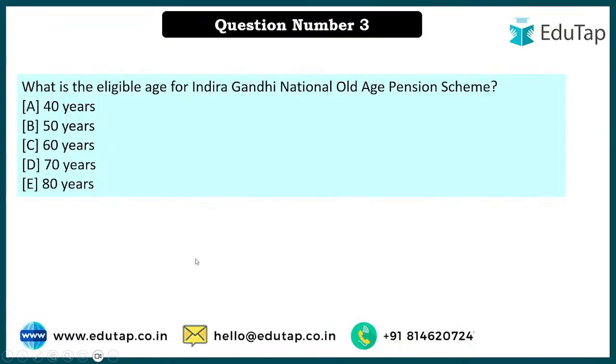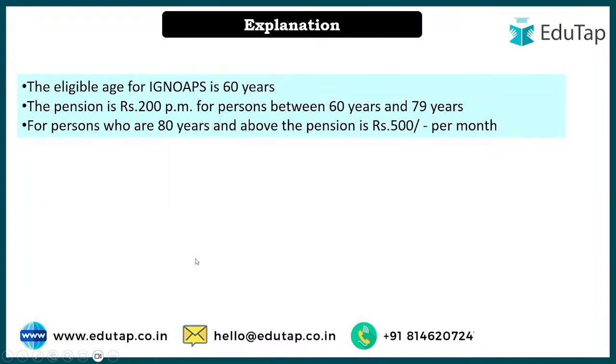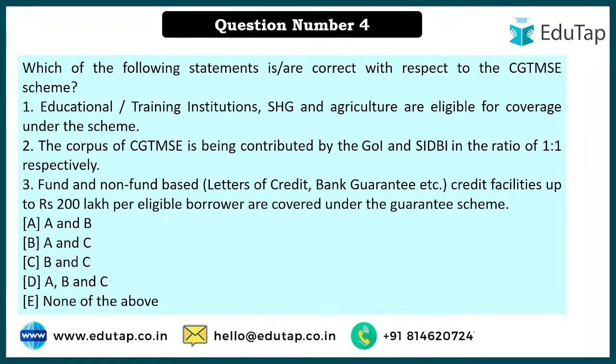Okay, so eligible criteria, yes, 80 years, and we have already understood 200 rupees is yours if you are from 80 years to 79 years, and if you reach 80 years then it is 500 and above. Now let's come to the next question number 4, which talks about the CGTMSE.